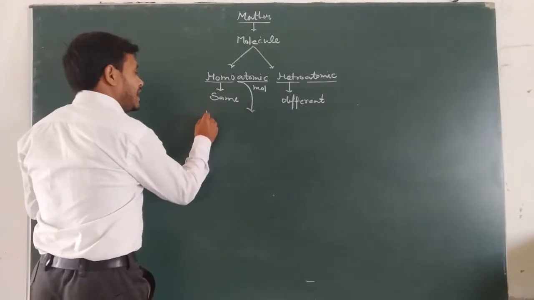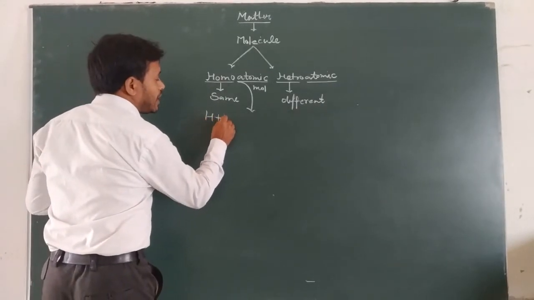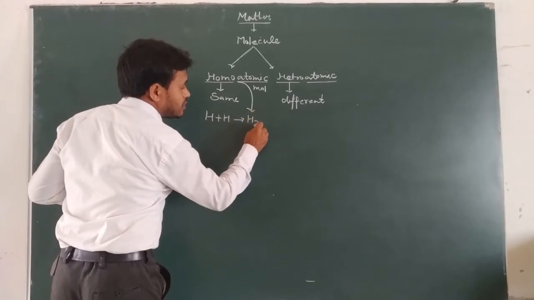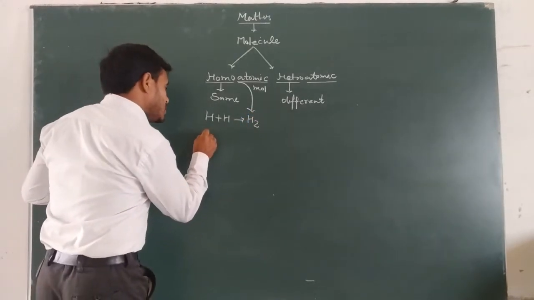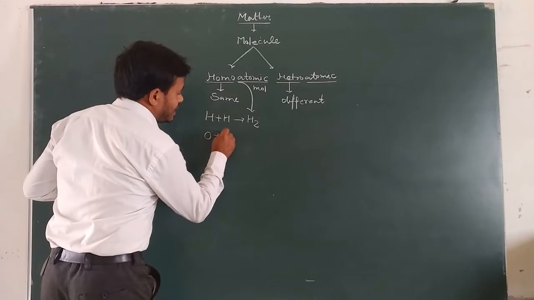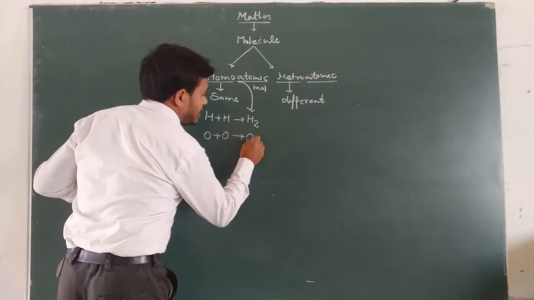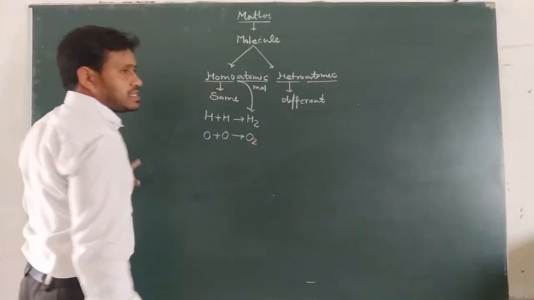Example: when a hydrogen atom combines with a hydrogen atom, it forms a hydrogen molecule. Oxygen and oxygen combine to each other to form a molecule of oxygen.